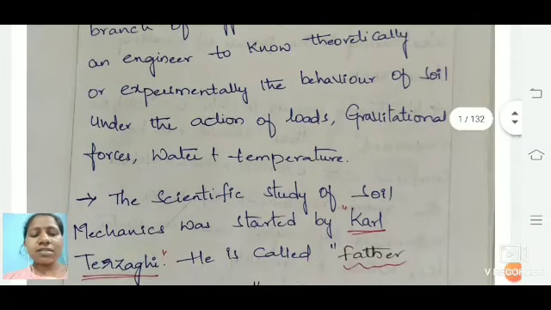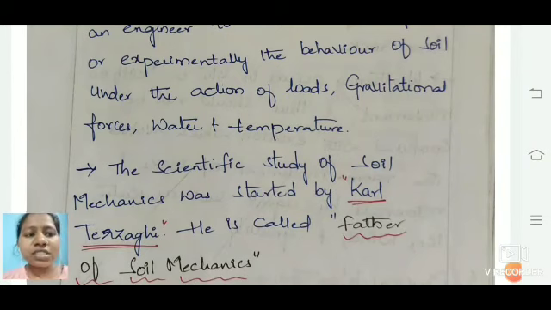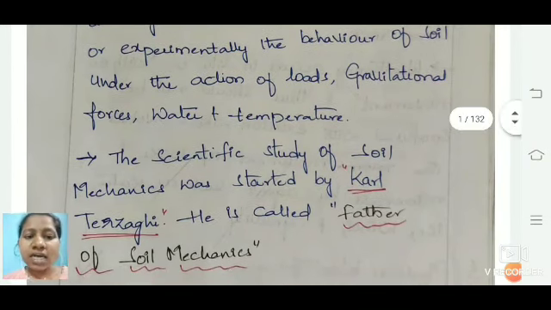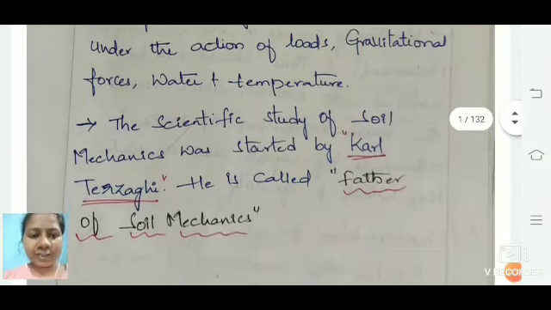And the scientist who first studied soil mechanics is known as Karl Terzaghi, and he is also known as the father of soil mechanics because he started applying all these soil mechanics applications whenever a load is acting, and how the gravitational force applies on it, and water and temperature are also taken into consideration. So the study was started by Karl Terzaghi, and we also call him the father of soil mechanics here.